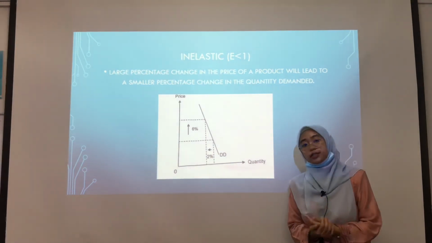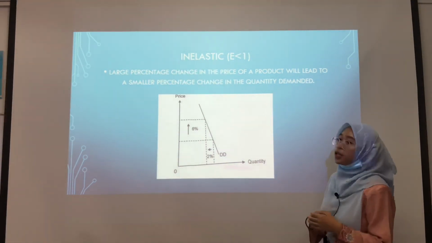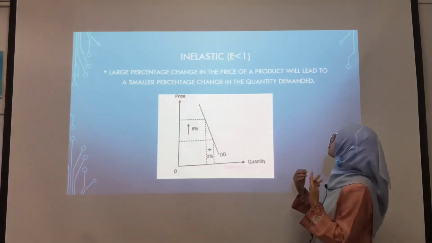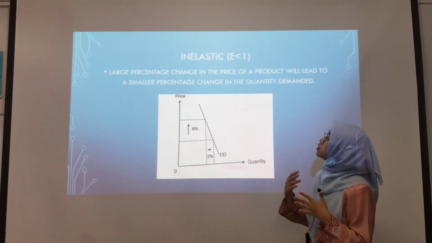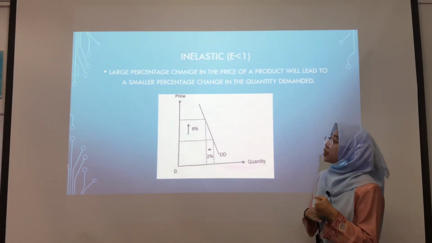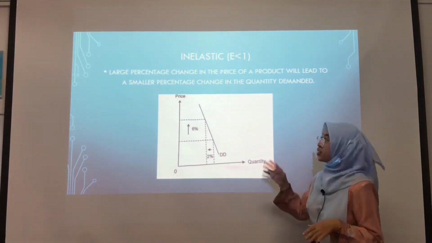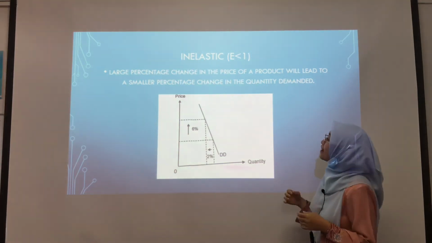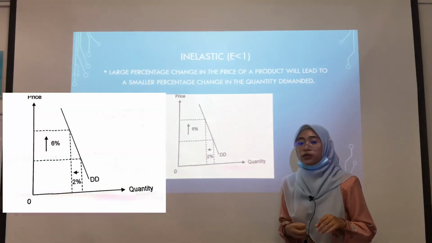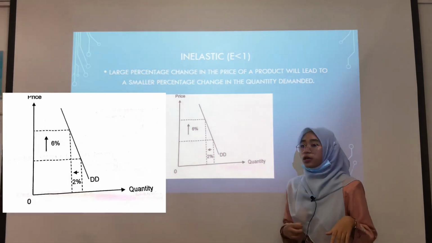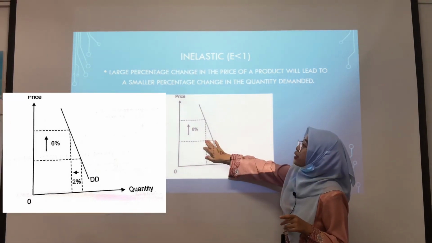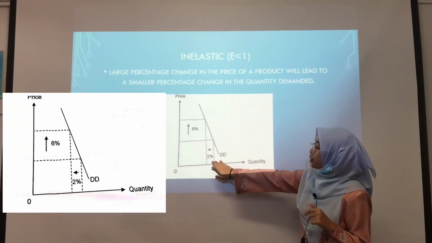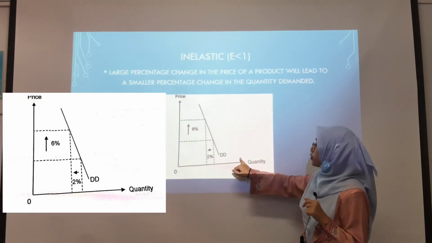Next, the last one is inelastic. The coefficient is E less than 1. Inelastic is when a large percentage change in the price of a product will lead to a smaller percentage change in the quantity demanded. For example, gasoline is one of the inelastic products or goods. Based on the graph, when the price of gasoline increased 6%, it only fell 2% in the quantity demanded.